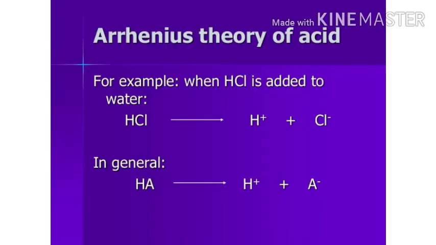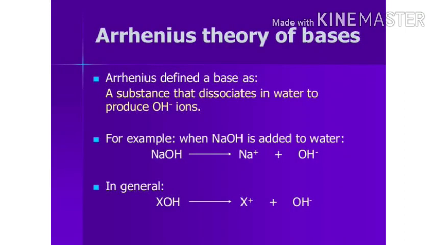It was first suggested by Swedish scientist Arrhenius. According to Arrhenius theory, the substance which can donate one H+ ion is called acid, while the substance which can donate one OH- ion is base. Here in the example, we can see that HCl is giving one H+, so it is an acid. Similarly, in another example, NaOH, we can see that NaOH is giving OH- when it is dissolved in water, so it is a base.